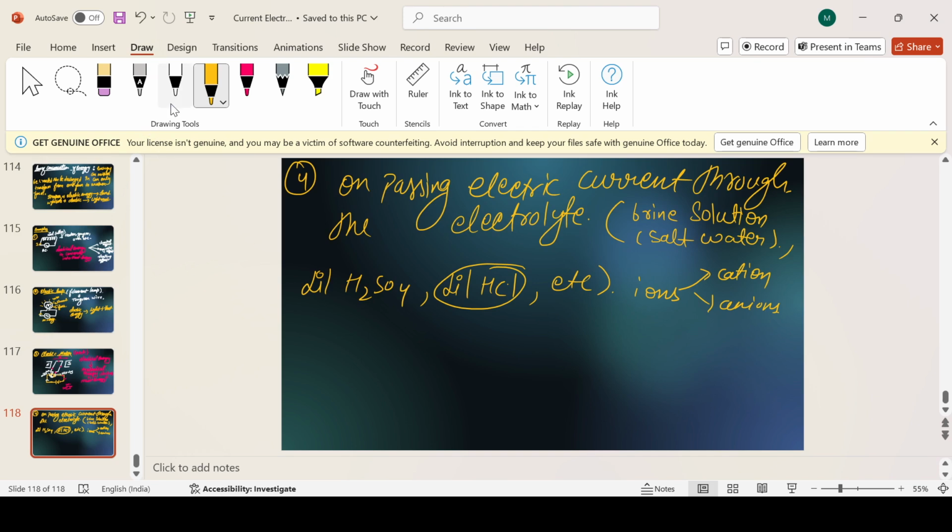So in this, what is happening basically? Suppose this is a container and we have two electrodes here. This we have already studied in chemistry very nicely. Now let's give some current here instead of resistance.